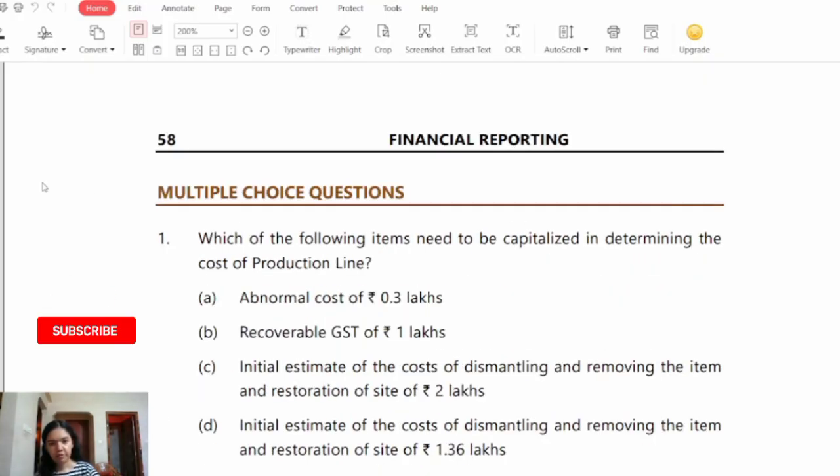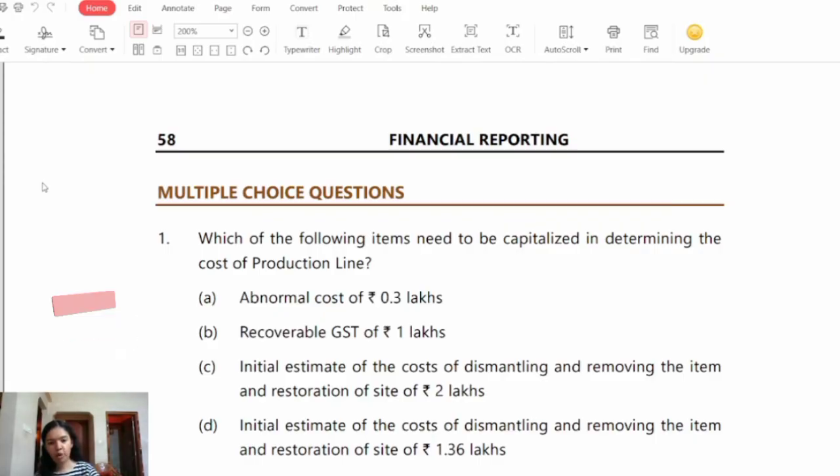MCQ number 1. Which of the following items needs to be capitalized in determining the cost of production line? Option A. Abnormal cost of rupees 0.3 lakhs. Option B. Recoverable GST of rupees 1 lakhs. Option C. Initial estimate of the cost of dismantling and removing the item and restoration of site of rupees 2 lakhs. Or option D. Initial estimate of the cost of dismantling and removing the item and restoration of site of